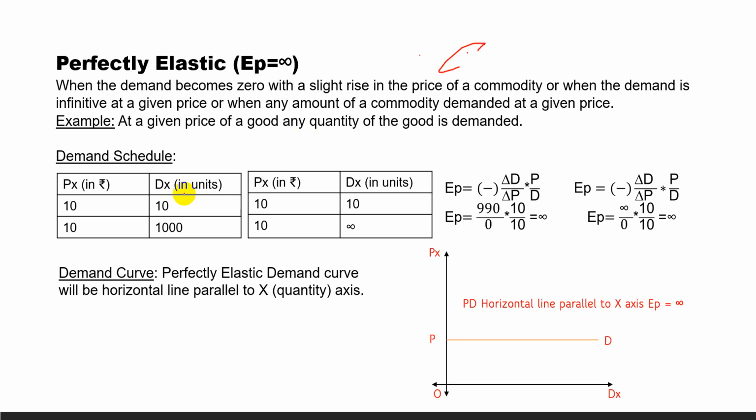Let us consider, at a, when the demand becomes 0 with a slight rise in the price of a commodity, or when the demand is infinity at a given price, or when any amount of a commodity is demanded at a given price.